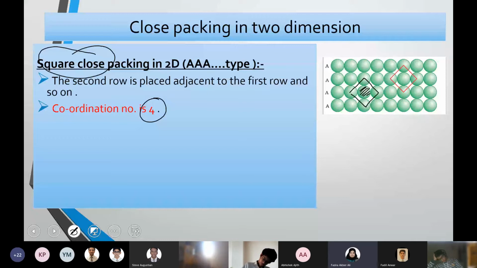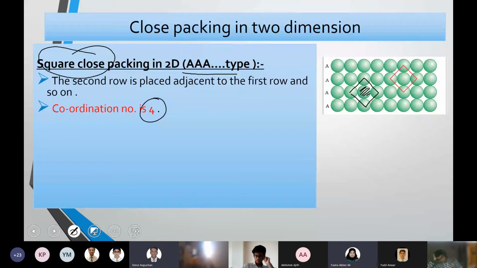That is when you have an arrangement of AAA type. It is repeating: each layer containing A is arranged one after the other, above the other. That is what happens in square close packing, where the coordination number is 4.